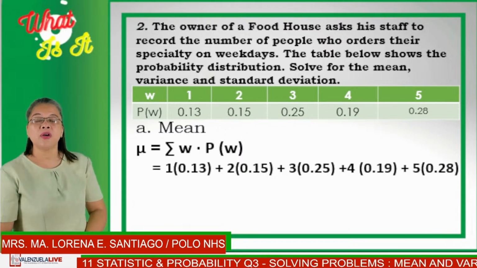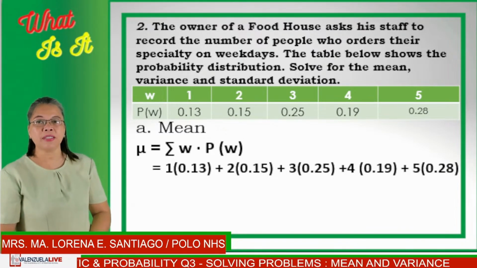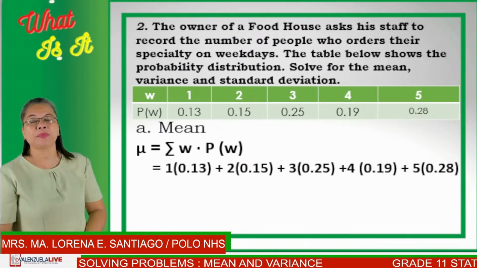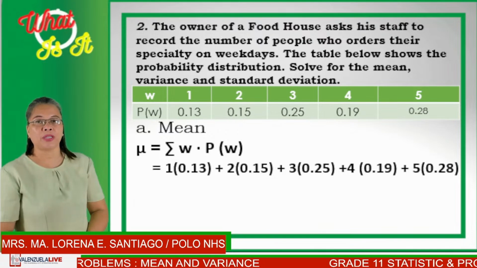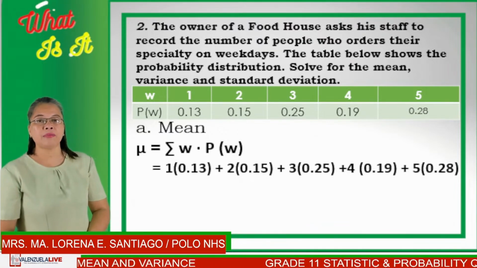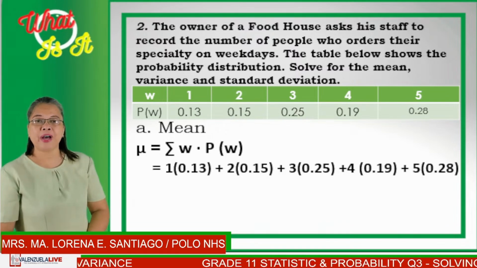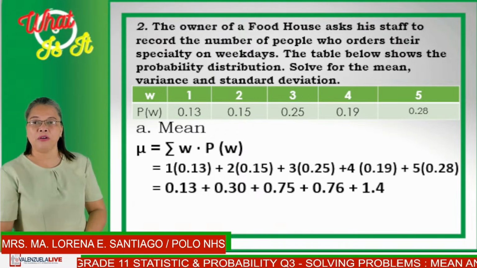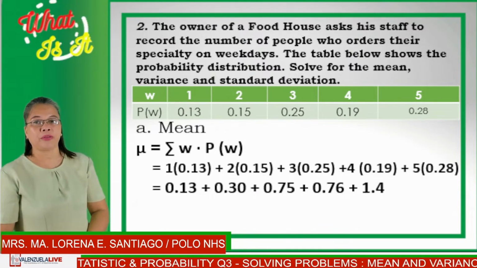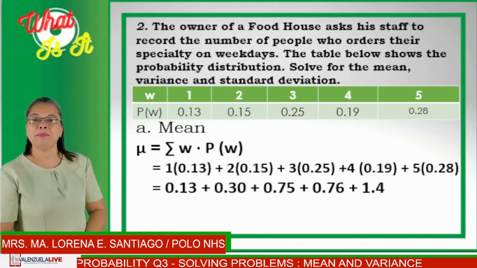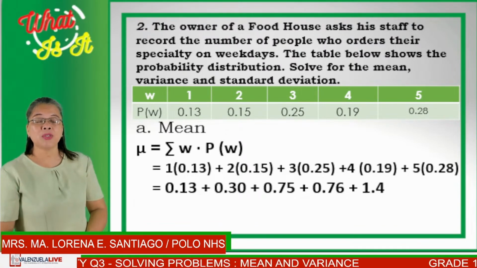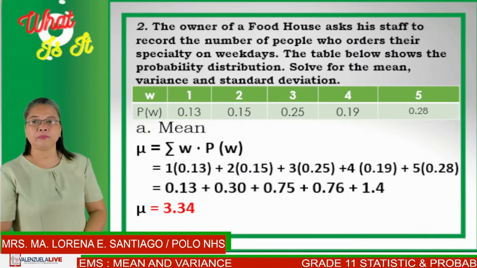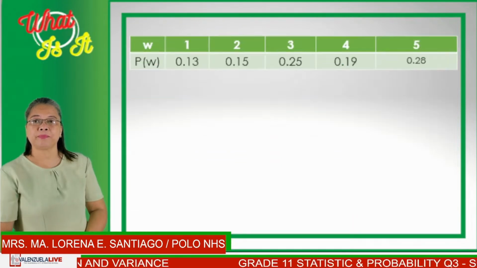Thus, to find the mean, we will use the formula, the summation of W times P of W. That is, we need to multiply 1 times 0.13 plus 2 times 0.15 plus 3 times 0.25 plus 4 times 0.19 plus 5 times 0.28. And then we will have a sum of 0.13 plus 0.30 plus 0.75 plus 0.76 plus 1.4 to get a mean of 3.34.